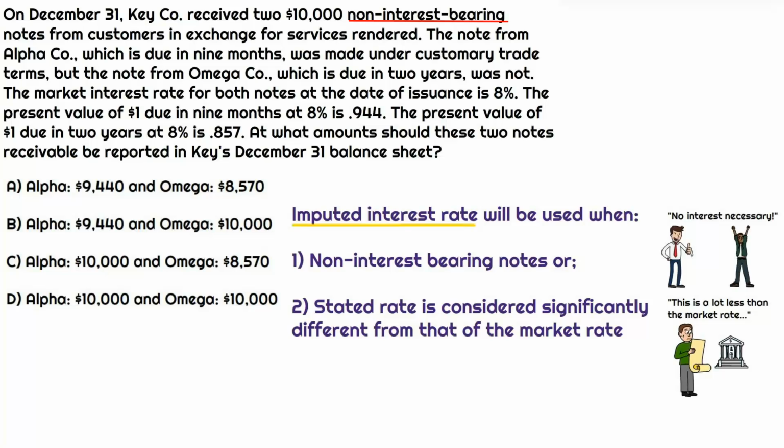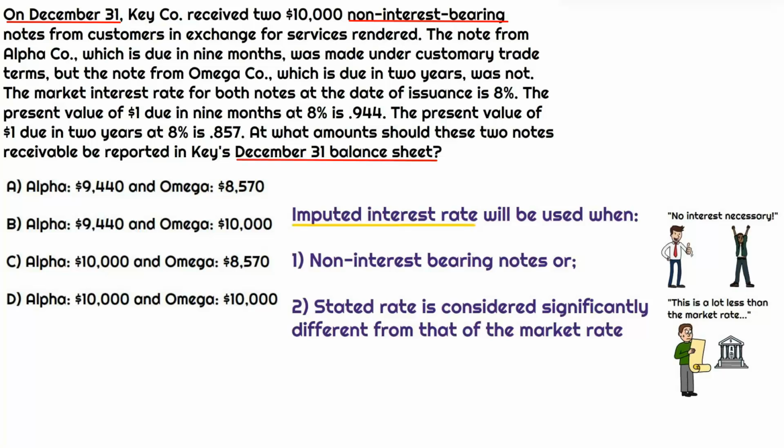Okay, and ultimately they want us to understand the amounts that are reported at the end of the year. So what is getting reported on the balance sheet for both of these notes? You might be thinking about the effective interest method tables. How does the amortization of a discount impact the ending carrying value of the note, yada yada. We don't actually need to worry about how interest or amortization of associated discounts will impact the carrying value of either of these notes. The reason is because these notes were also issued on December 31st. So no time has passed and therefore no interest has been accrued. So the day one value of these notes will also be what is reported on the December 31st balance sheet date.